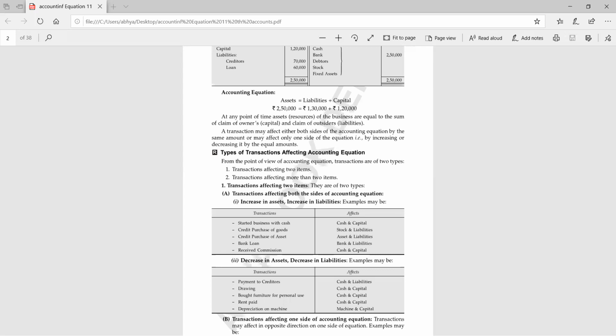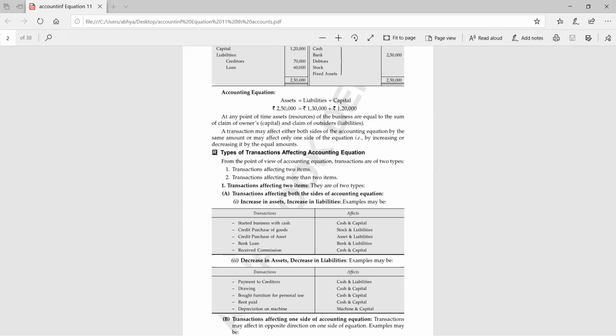Shares purchased for cash. Ma'am, cash will be decreased and asset will be increased. Yes. Which asset? Investment. And investment is part of non-current assets. Okay. Yes, Khushi. It's share and cash.